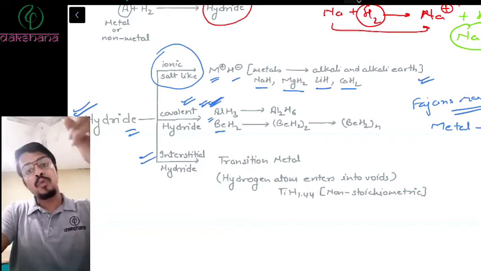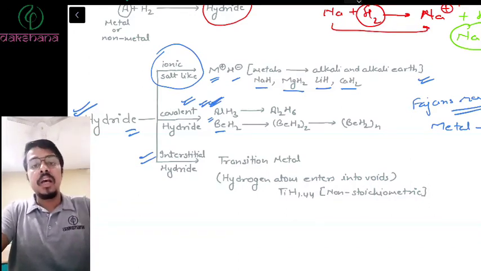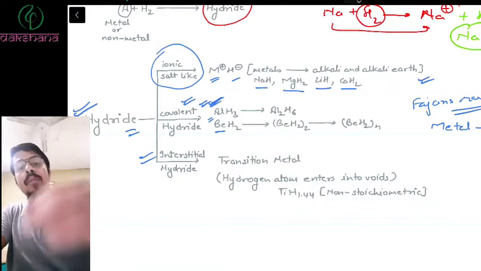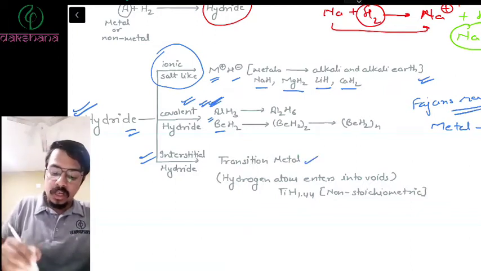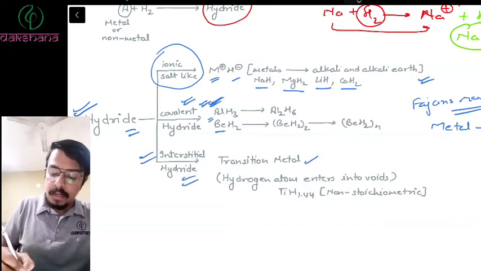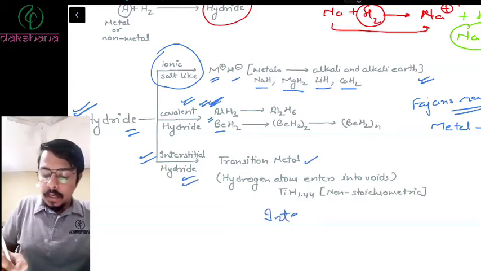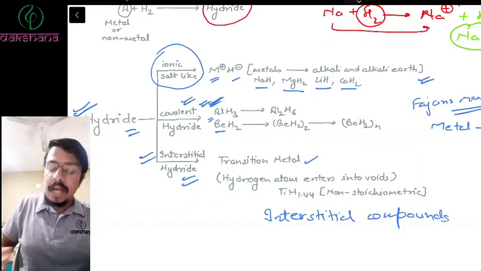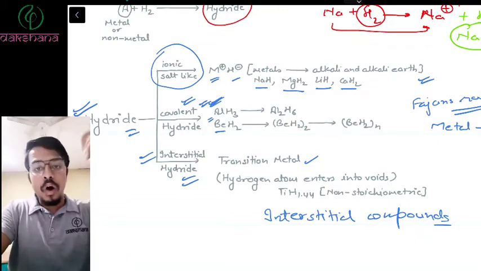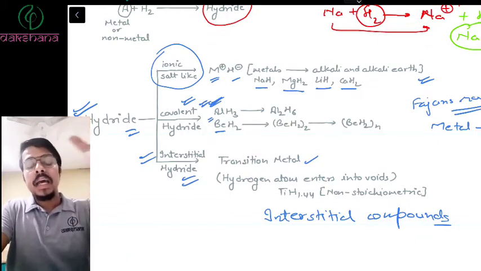And if in those voids hydrogen sits, or any other non-metal sits, then that complex will be known as an interstitial compound.